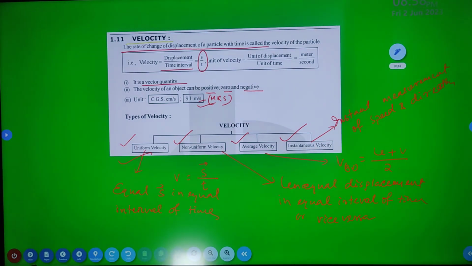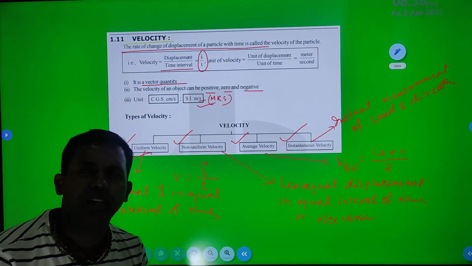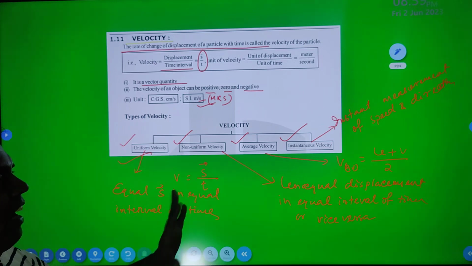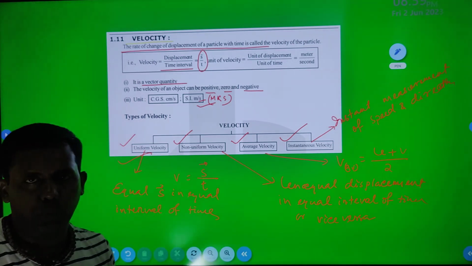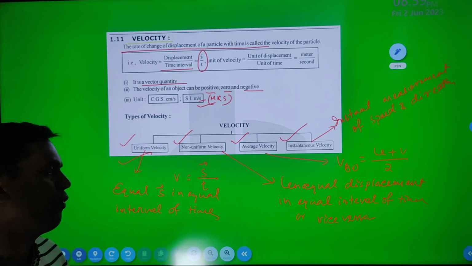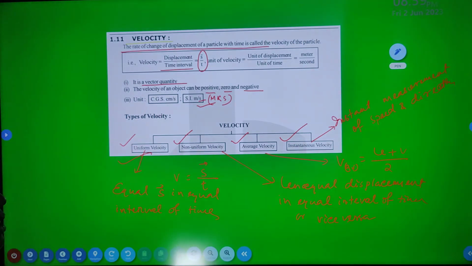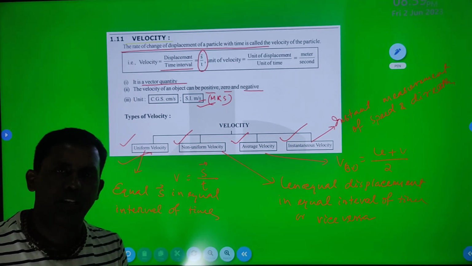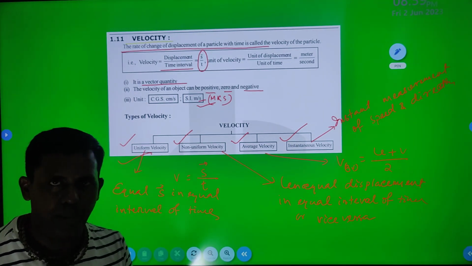Very simple logic. Okay, speed and velocity are almost the same, only direction is a factor. But in class 9 there is no calculation of vector analysis, so here you can simply consider speed and velocity almost the same.